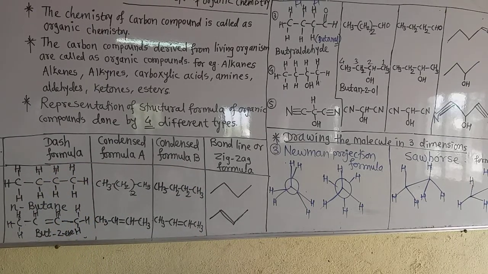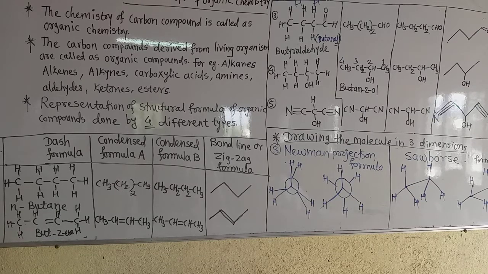Now what is there in the Newman projection formula? In this method, the projection of a three-dimensional molecule on the plane of the paper is drawn by visualizing the molecule by looking through the C-C carbon atoms. In such a case, the C-C bond is not visible. They are shown only by a dot and a circle. A convention is followed: the front carbon is represented by a point and the rear, that is the second carbon, by the circle around it.